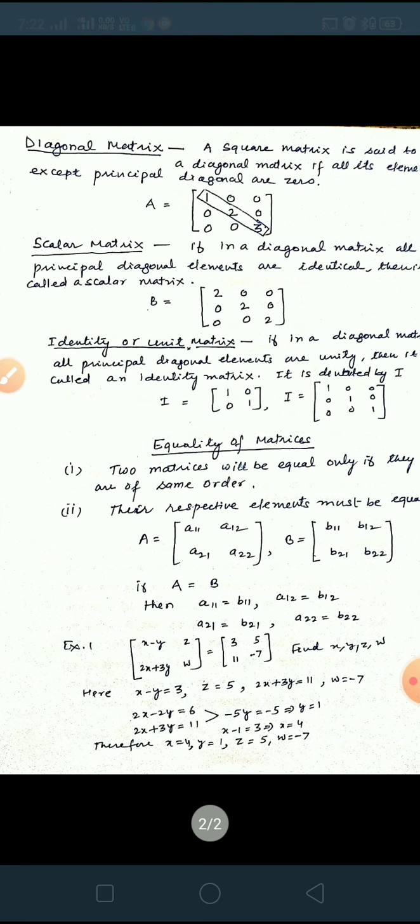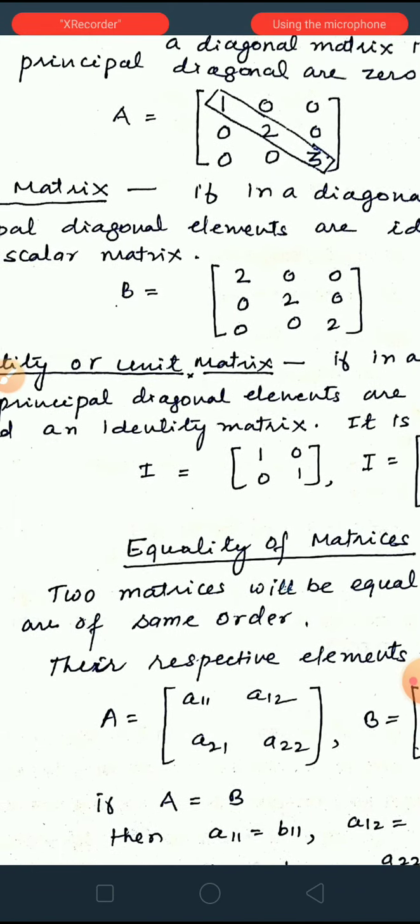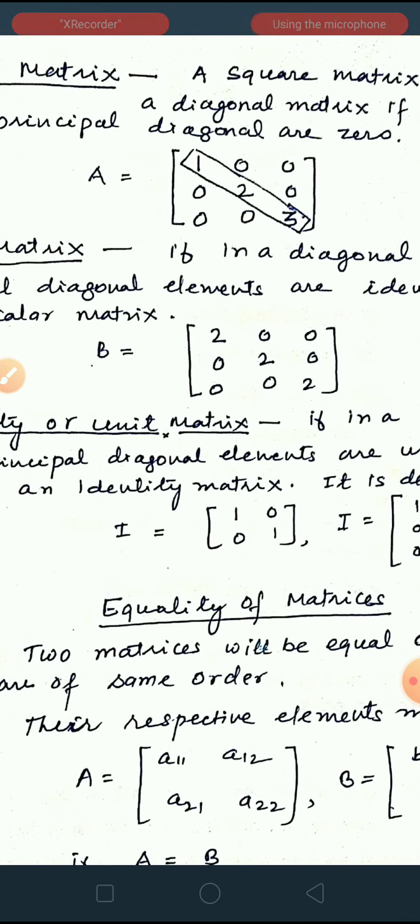A square matrix is said to be a diagonal matrix if all its elements except the principal diagonal are 0. That means for a diagonal matrix, first it should be a square matrix. The basic condition for a matrix to be a diagonal matrix is that it should be a square matrix. Another condition is that all the principal diagonal elements should be non-zero and the other elements will be 0.